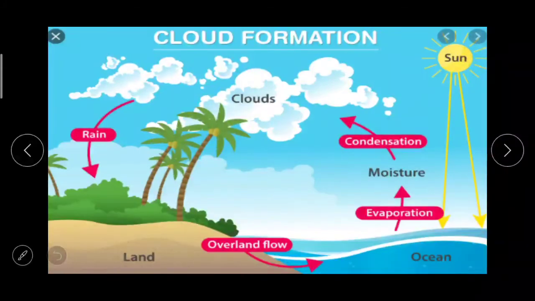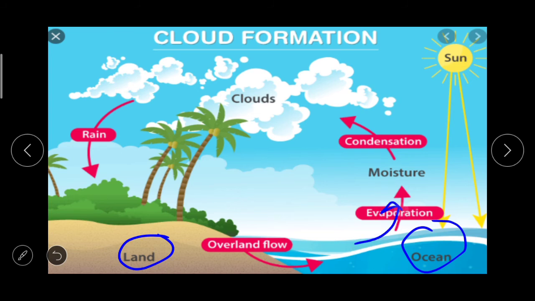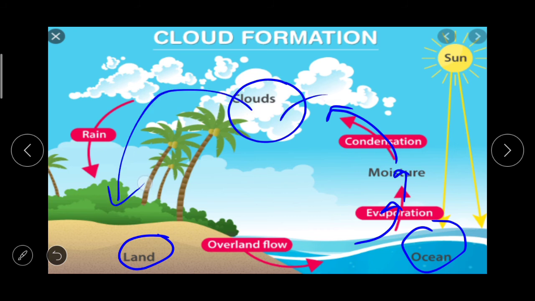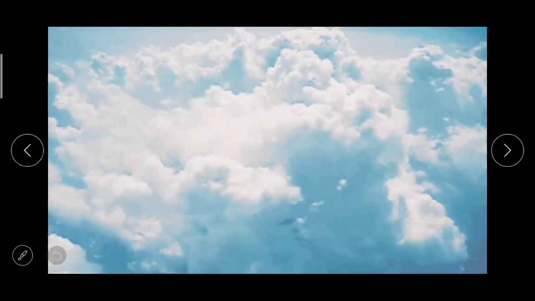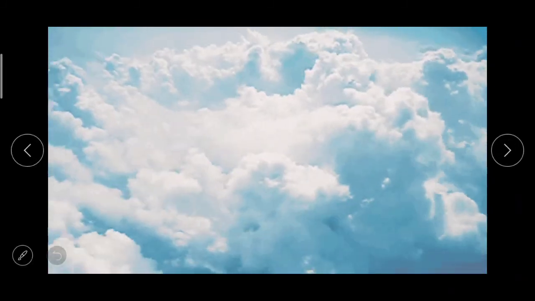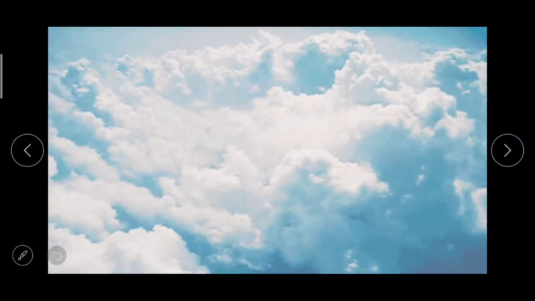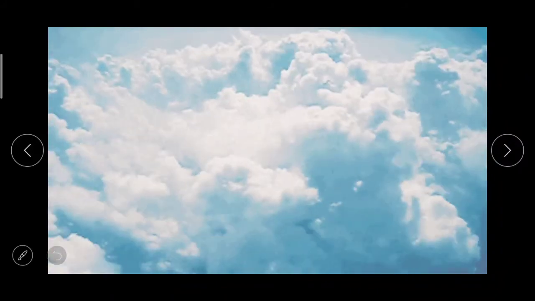Next, here you can see land, ocean. Evaporation, then moisture, then condensation, and then the formation of clouds and rain. This is the cycle. Here you can see how clouds float in the air.